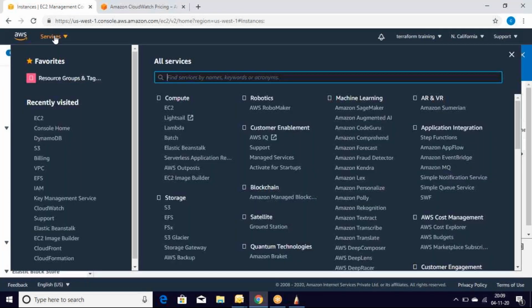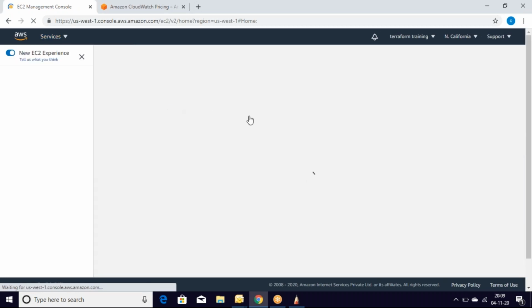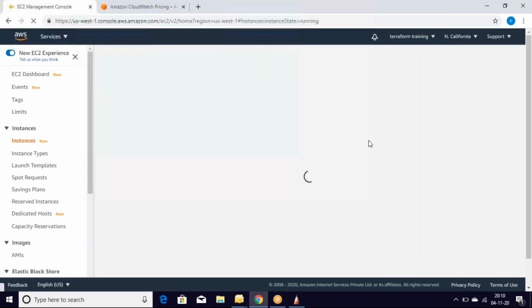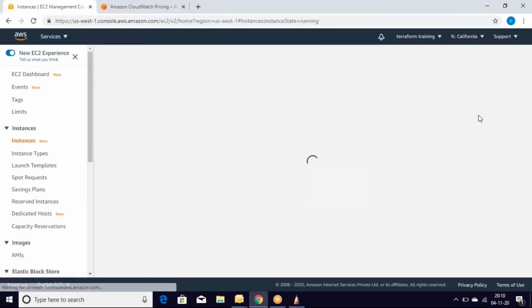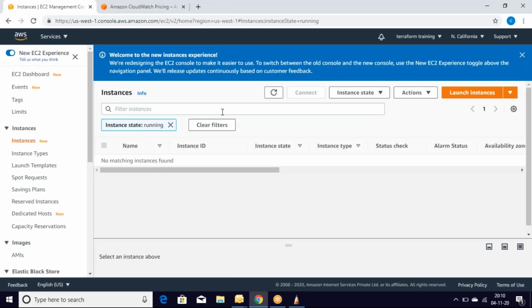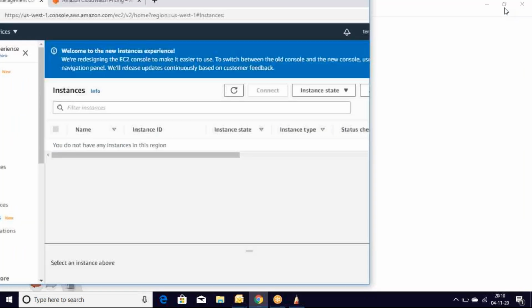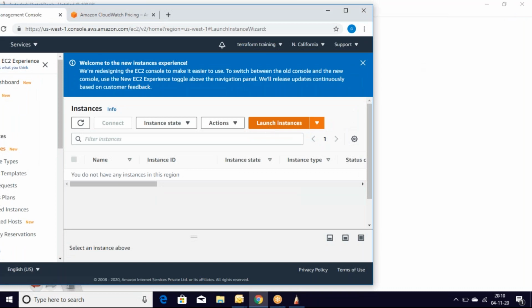Let's go to services. Go to EC2. We need to launch 3 servers now. If you have your laptop open, you can do it along with me. That would be a good way. So let's launch instance.